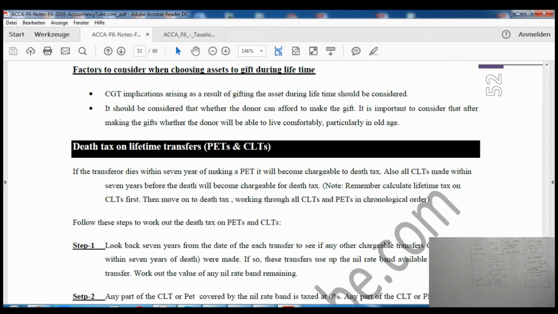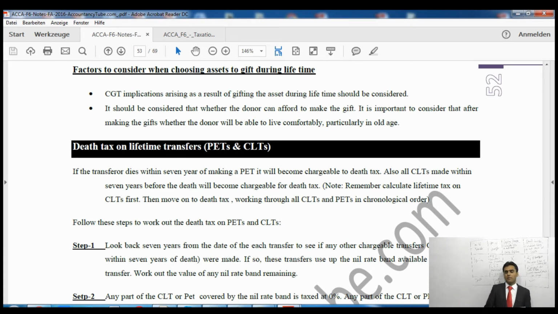And then it says factors to consider when you are giving the gift. We'll have to think about some factors when we are giving the gift for inheritance tax purposes. And what are the factors? We'll have to consider whether we'll have to pay capital gains tax as well. So that is the thing we have to see.